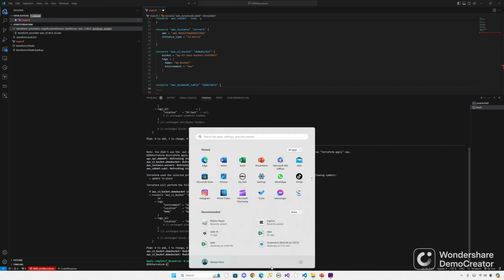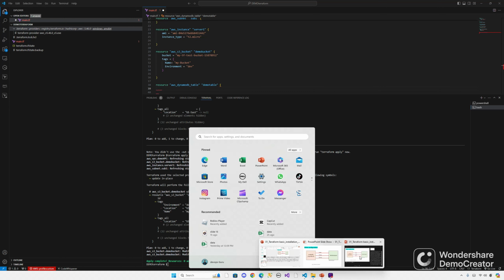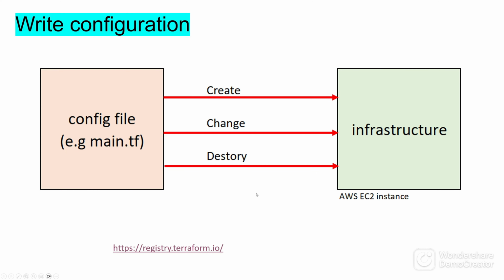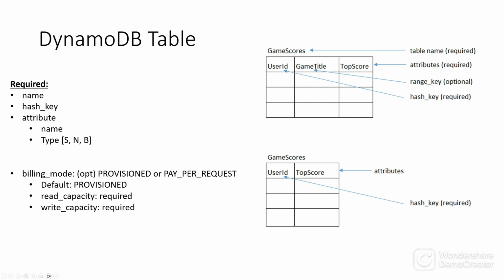For DynamoDB, let's focus, go to our slides and talk about DynamoDB. For DynamoDB, 3 things are required: name, hash key, and attributes. So let's say this is our DynamoDB table name. This is a hash key. Hash key is like a primary key. This is a range key, sort key, and this is another attribute. These are all attributes, but the primary attributes are the hash key and sort key.